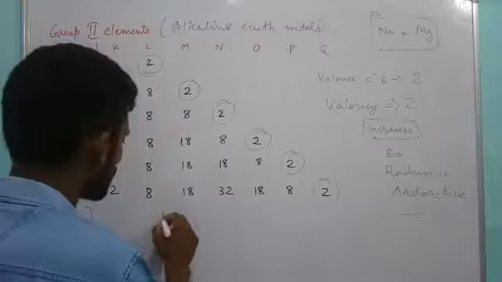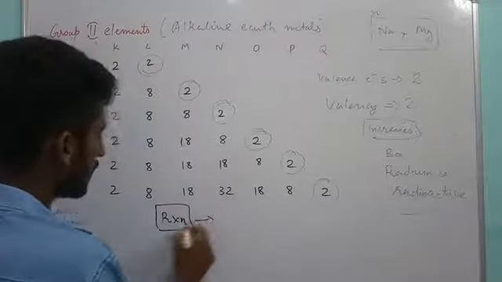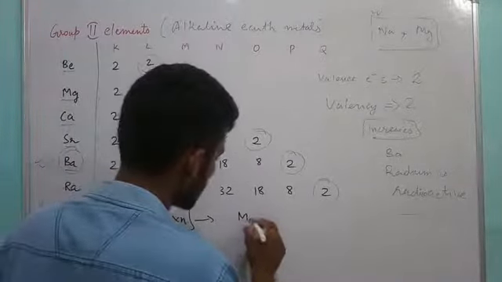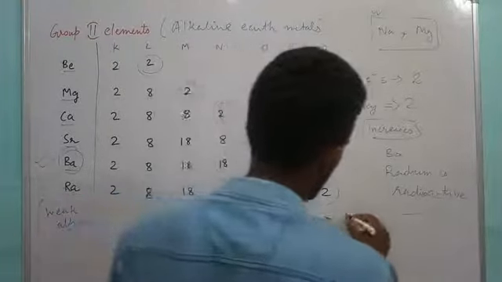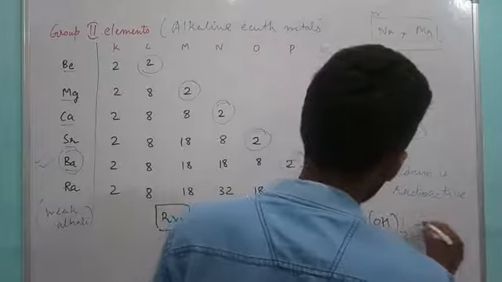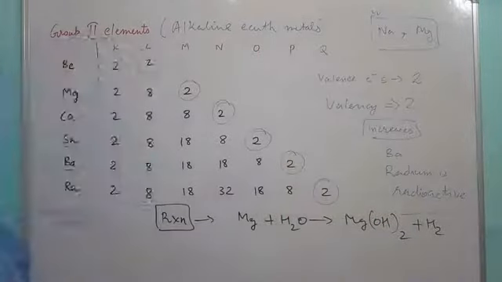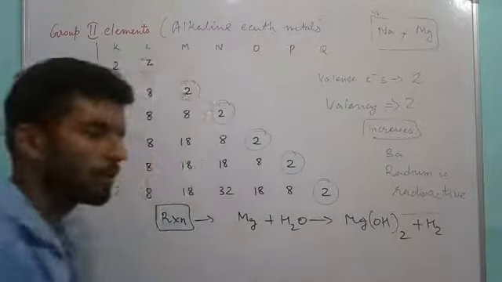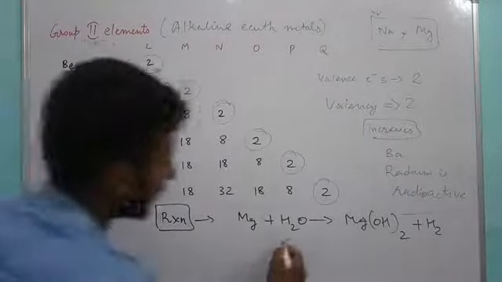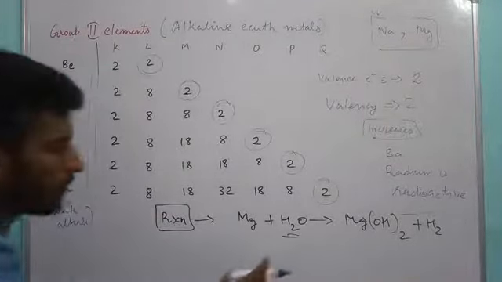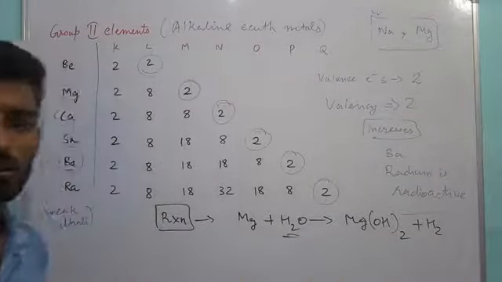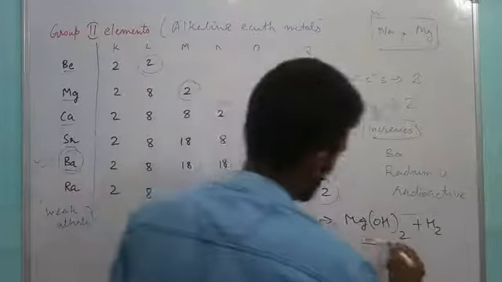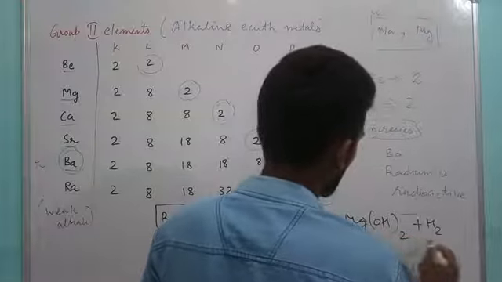Next, reaction with water. All these elements, as I said earlier, form hydroxides, but these hydroxides are not very strong. So magnesium, when it reacts with water, forms magnesium hydroxide, along with evolution of hydrogen gas, because this is in accordance with the reactivity series that you had studied in your previous class. It is very simple. The more reactive element displaces the hydrogen from its respective compound, either it's water or acid or something else. So magnesium, more reactive than hydrogen, displaces the hydrogen and forms the hydroxide, and hydrogen gas is evolved.